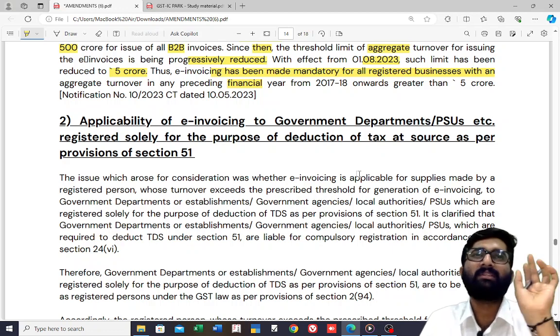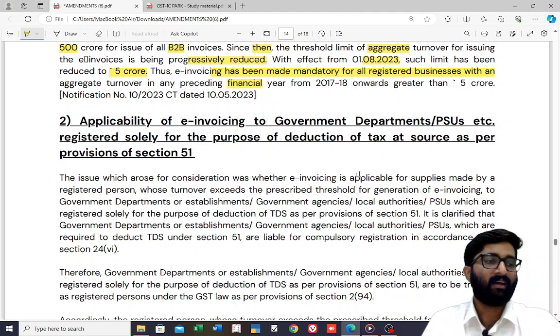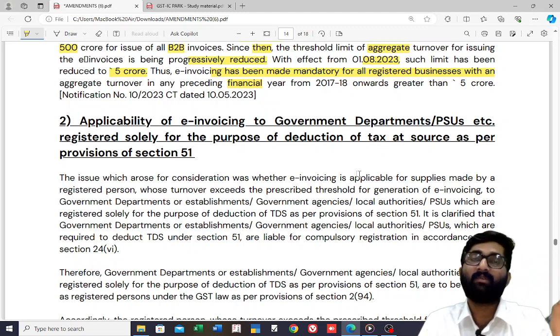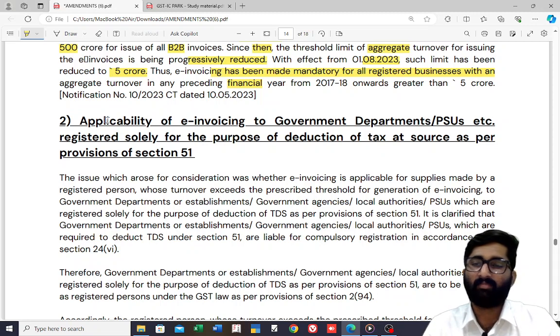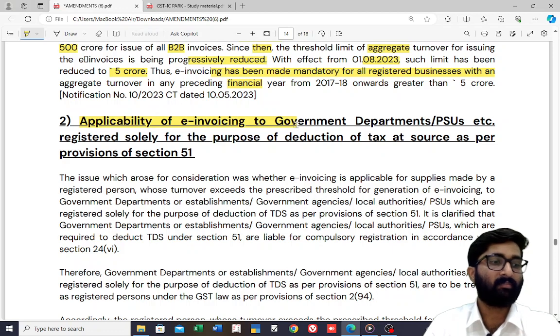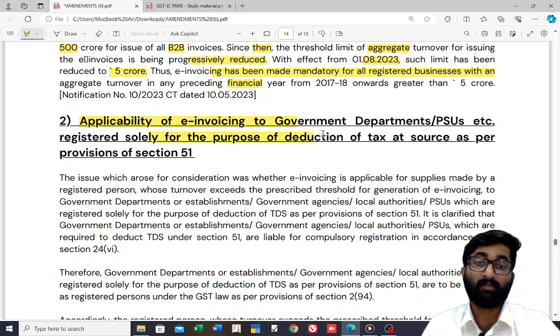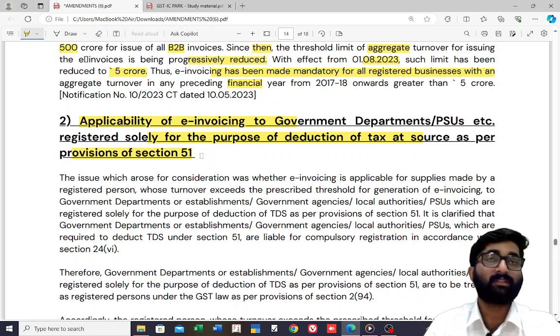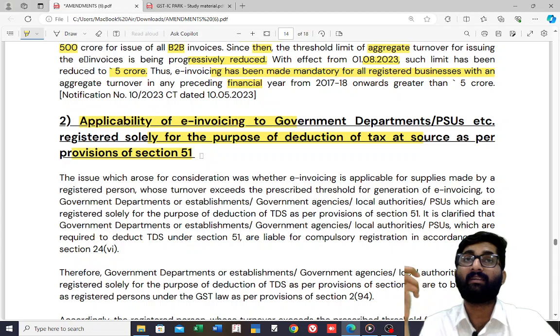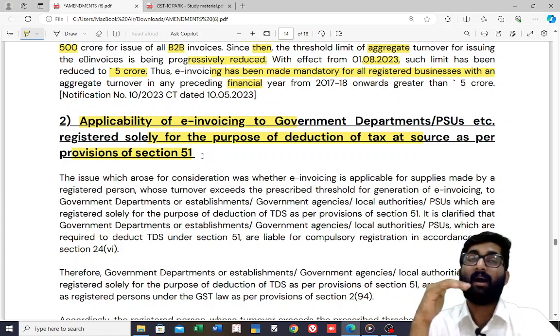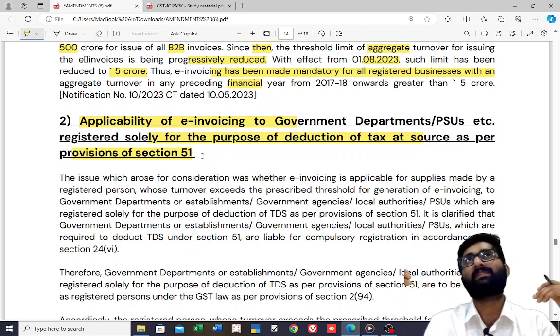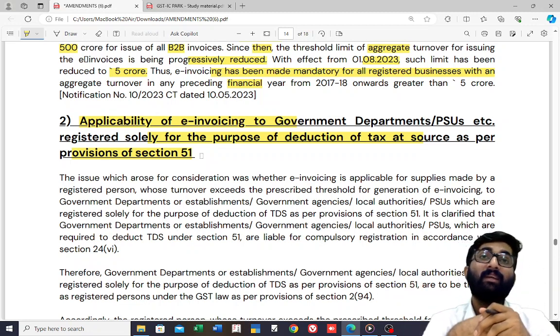After this, there was one very small circular that came, again about e-invoicing. It is about the applicability of e-invoicing to government departments etc. registered solely for the purpose of deduction of tax at source as per the provisions of section 51. Listen, I have to give e-invoicing to everyone if my turnover is greater than 5 crores. If I am supplying to a registered person, then I have to give e-invoicing.